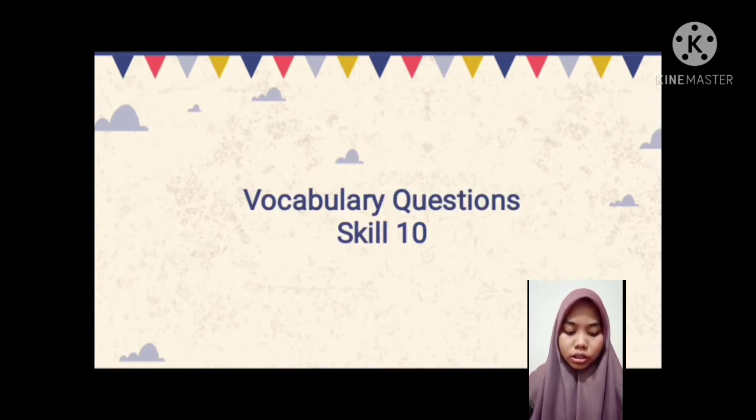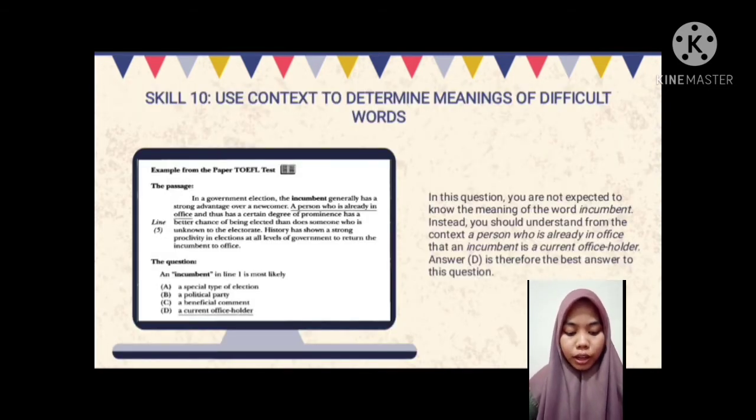In these questions, you are not expected to know the meaning of the word incumbent. Instead, you should understand from the context, a person who is already in office, that an incumbent is a current office holder. So, answer D is therefore the best answer to this question.